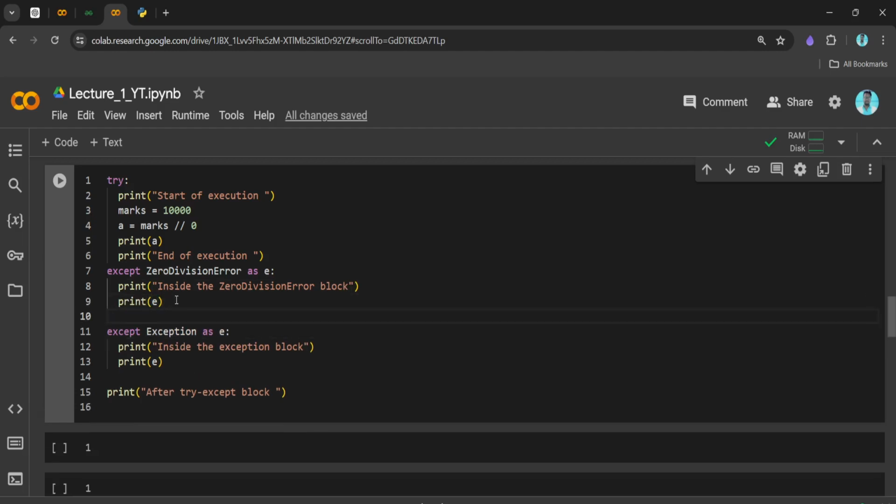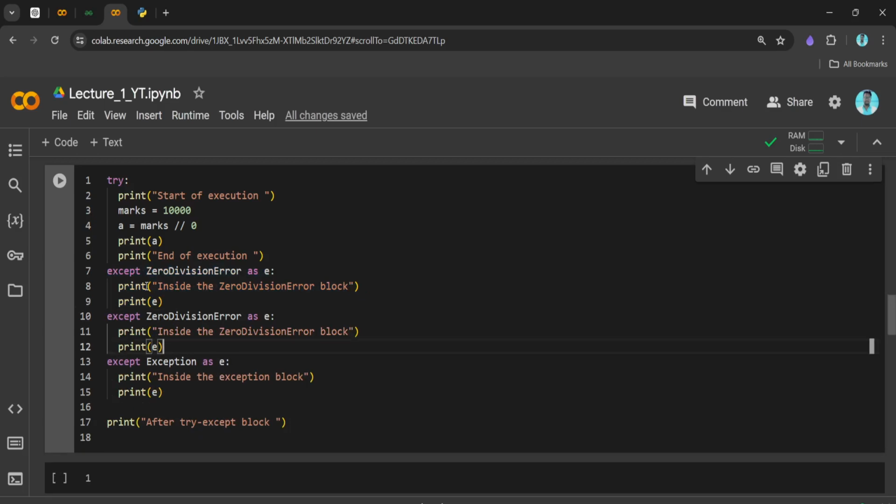In a program, it is not necessary that we will have only this kind of exception. Let's say we can have the name error also, that I will show you. So if I write it like this, NameError, this is also a possible exception. We can write a NameError block, and we get the name error when we use a variable which is not defined.